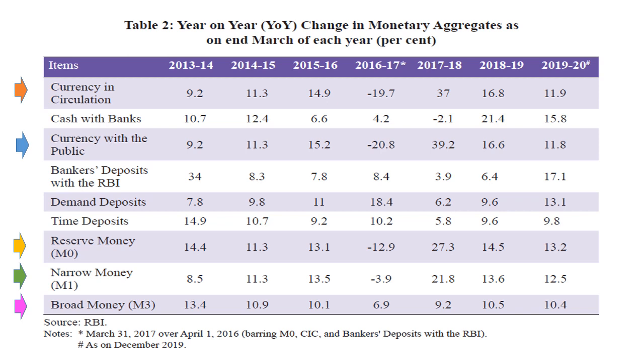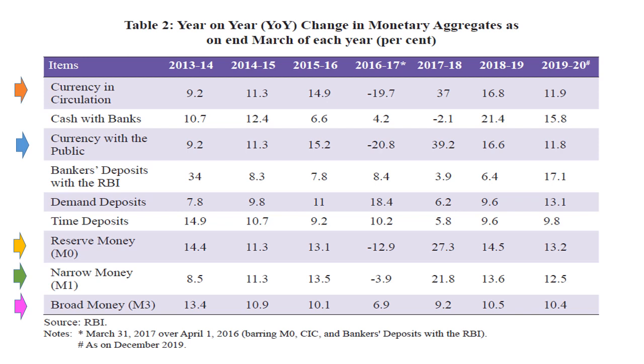In the same way, currency with public, that is the third row, reflected by the blue arrow, there was a growth of 11.8% in the year 2019-20. This is the cash in hand which we are holding. The third last row reflects reserve money, that is high powered money, denoted by M0. There is an increase in reserve money also, that is 13.2.